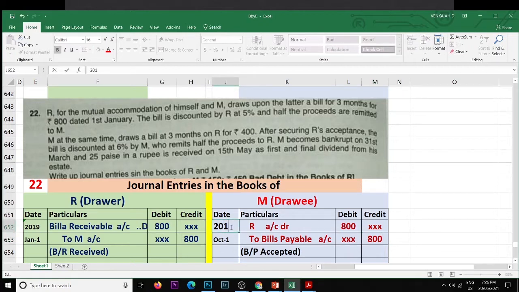2019, January 1st. So R, for the mutual accommodation of himself and M, draws a bill for 3 months for 800 on 1st January. The bill is discounted by R at 5% and half the proceeds are remitted to M. First we will discount the bill.